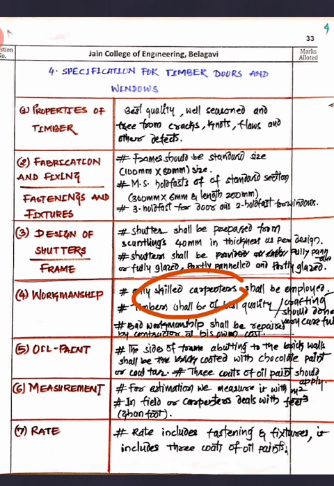Next in sequence is oil painting. The sides of the brick wall shall be coated with a coat of paint. And 3 coats of oil paint you are supposed to apply for the frames also, and for the shutters also.